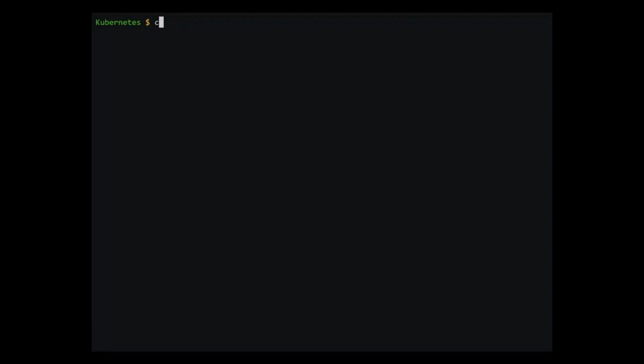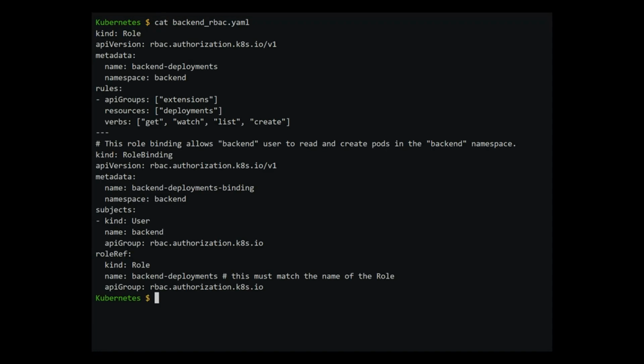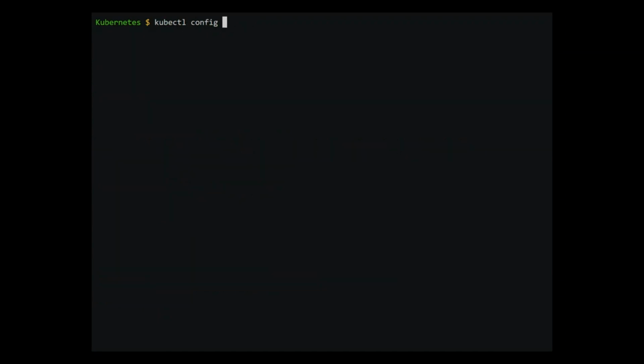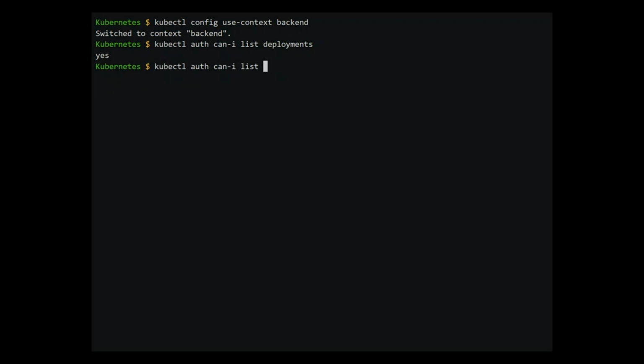Similarly, we create the role and role binding for the backend. It is similar to the front end except that the rule allows access to extensions API group and get, watch, list and creating deployments. We will have to switch back to the Minikube context and then we create the backend role and role binding. We switch context to the backend user. Let's see if we can list deployments by typing in kubectl auth can I list deployments. It says yes as we expected. Let's see if we can list the pods. We can't since the rule only allows deployments and not pods.